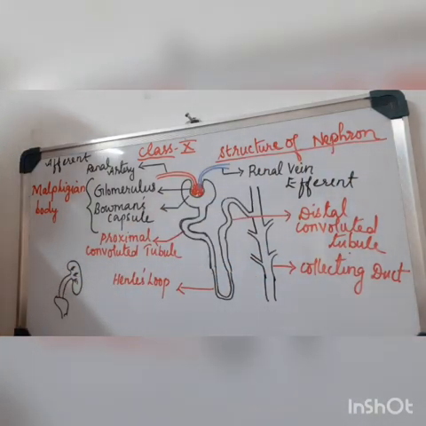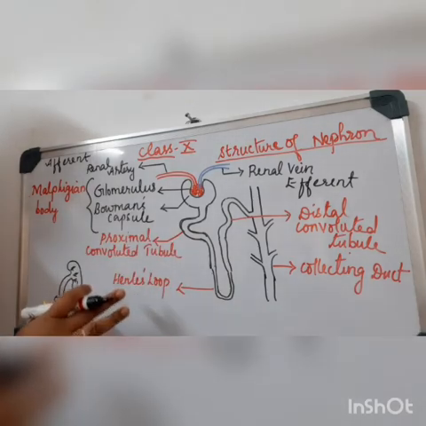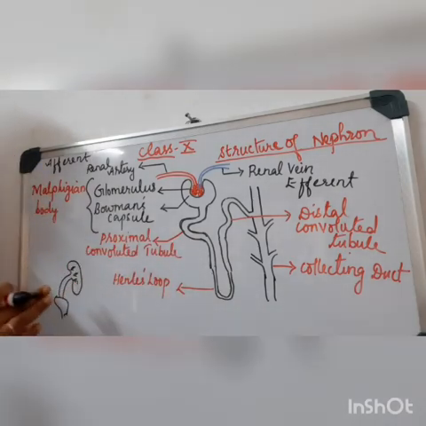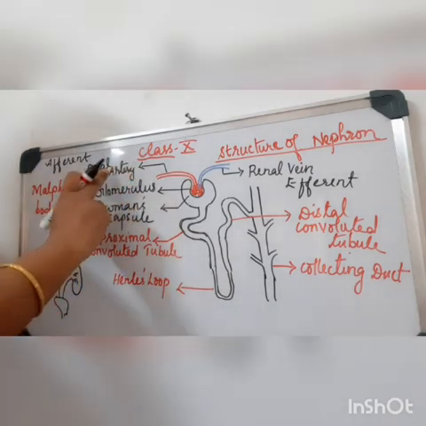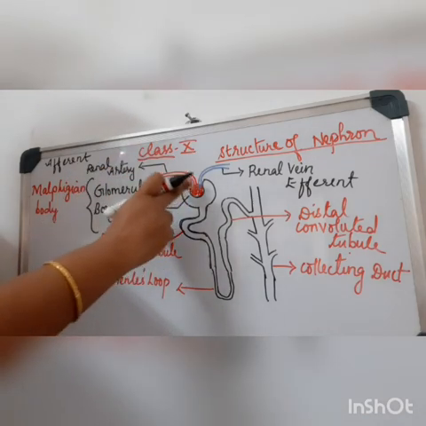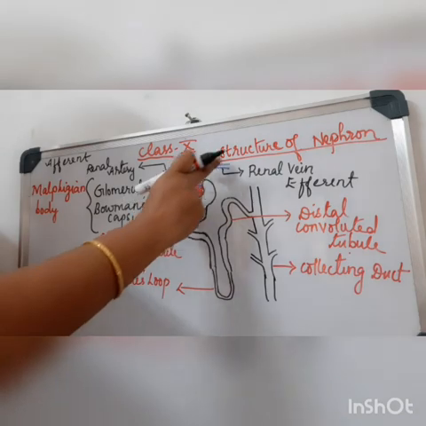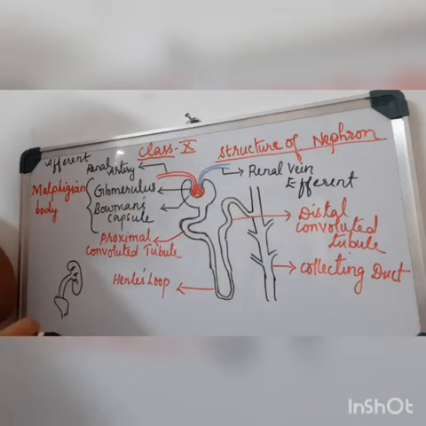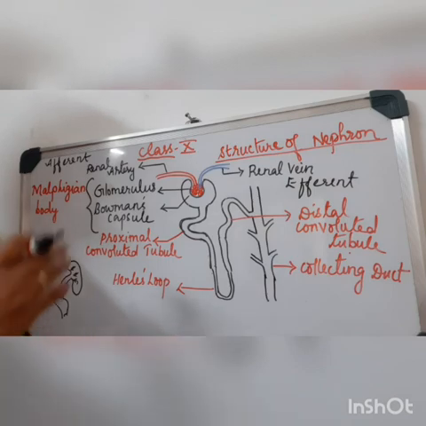Have you understood? So this much is the major structure of the nephron. You can see one artery, the renal artery, entering the glomerulus, branching to form capillaries, and then joining back as a renal vein or efferent arteriole. So this much is the basic structure of the nephron.